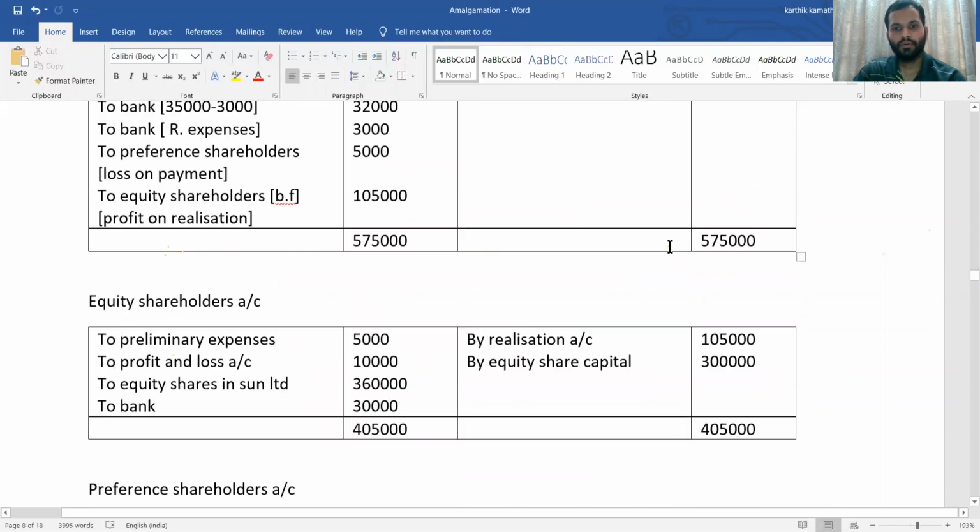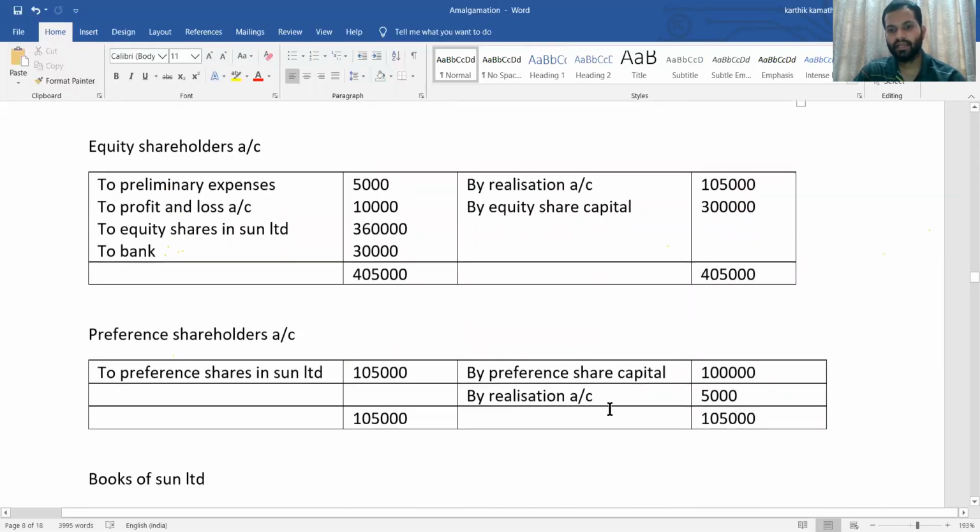Yes. Preference shareholder account. Yes. By realization 5,000, that is lost to the company. From realization we are transferring this entry. See, don't write on the screen.